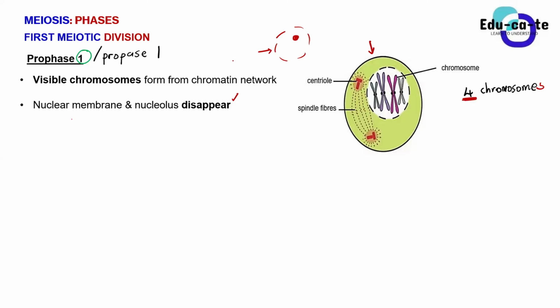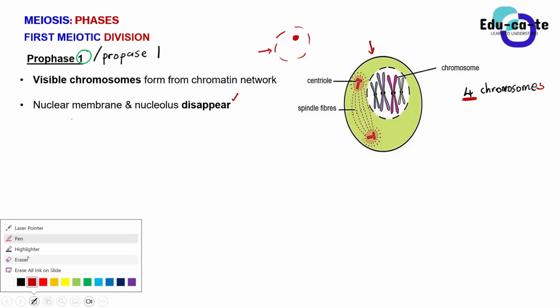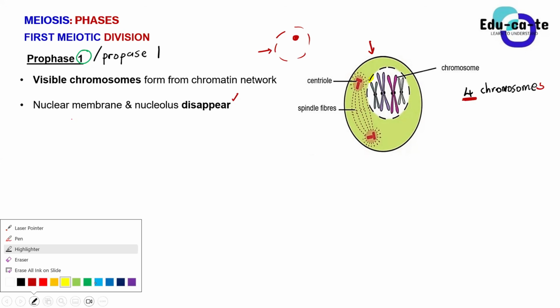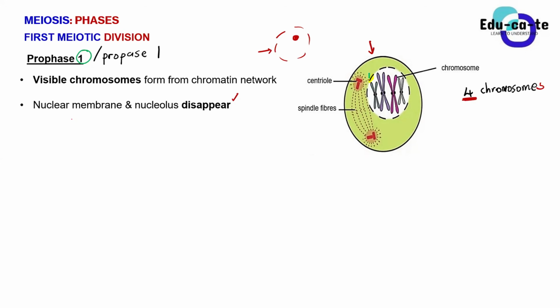to disappear. How can you identify this from this diagram? You can see that from this diagram, our nuclear membrane has been drawn in dotted lines. These dotted lines are trying to tell you that this nuclear membrane is disappearing. These are dotted lines and they've got huge spaces between them. So these dotted lines tell us that our nuclear membrane is disappearing.